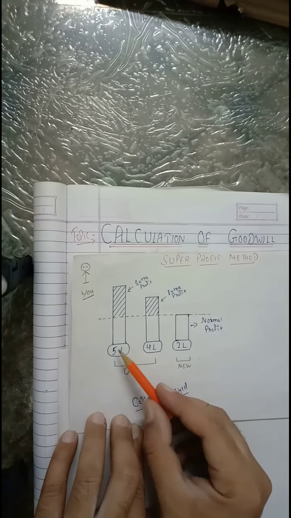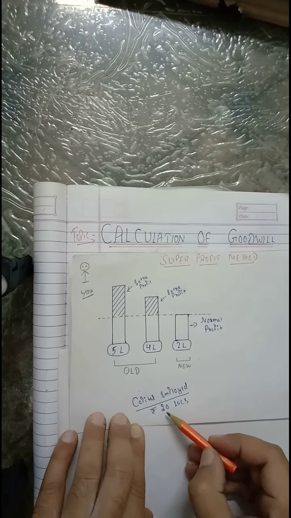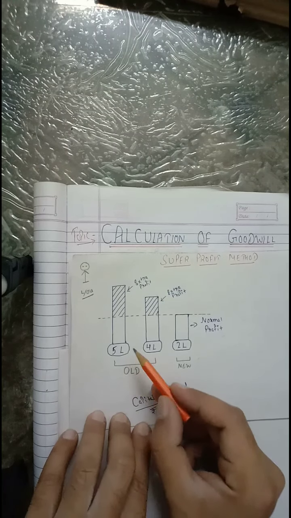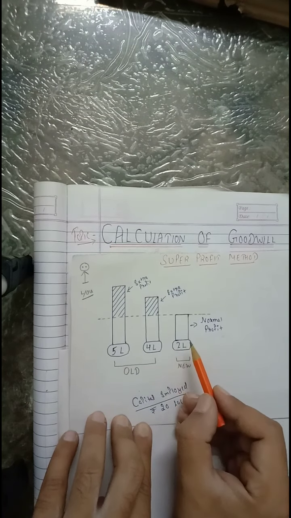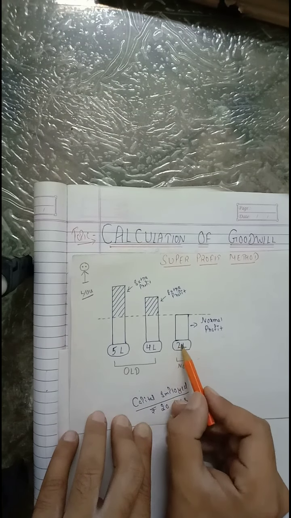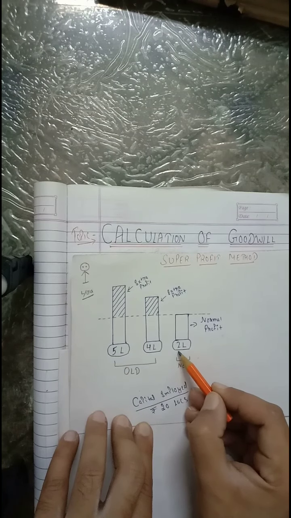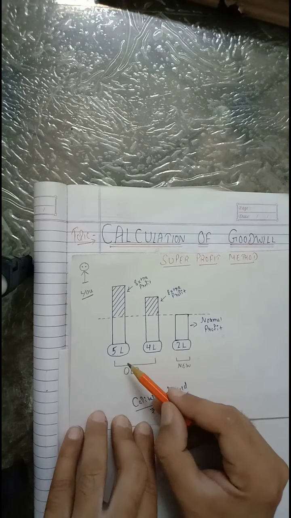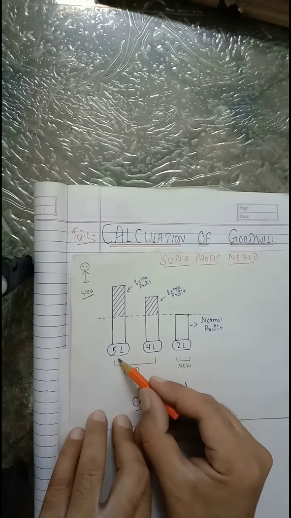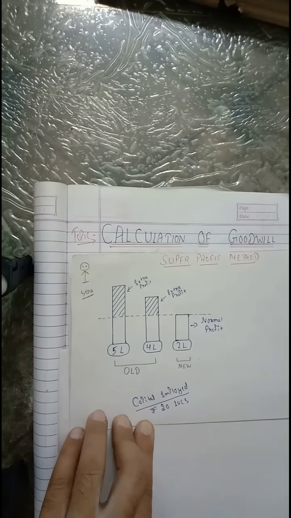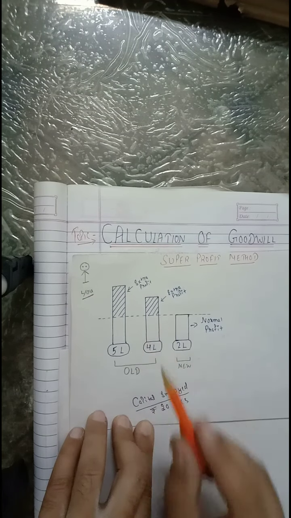Now see what's happening in existing businesses. Existing businesses with same capital employed of rupees 20 lakh, they are earning rupees 5 lakh or rupees 4 lakh. It means they are earning higher profits than a new business. A new business is earning only rupees 2 lakh, while existing businesses with same capital employed are earning higher. Now why it happens? Simply it happens because of their goodwill.